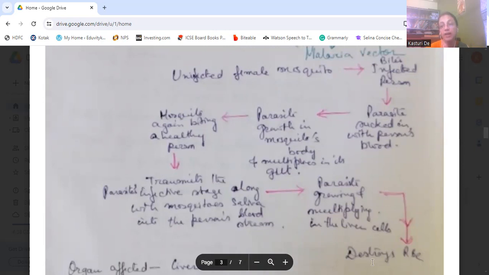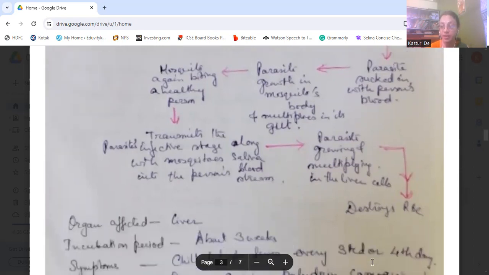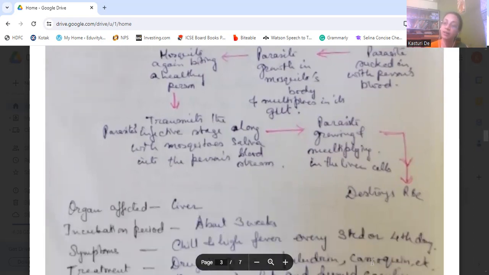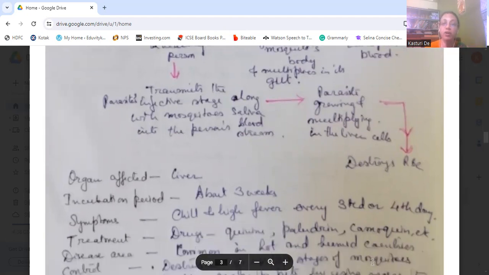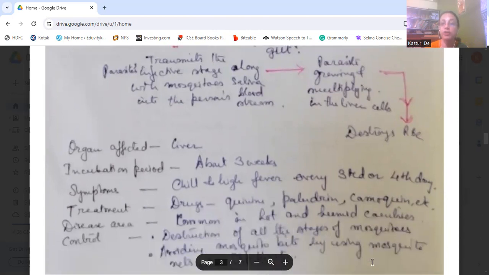Here it multiplies in the liver cells, destroys the RBCs, and infects that person. The affected organ is the liver. The incubation period is about 3 weeks, and the symptoms are chill and high fever every 3rd or 4th day.